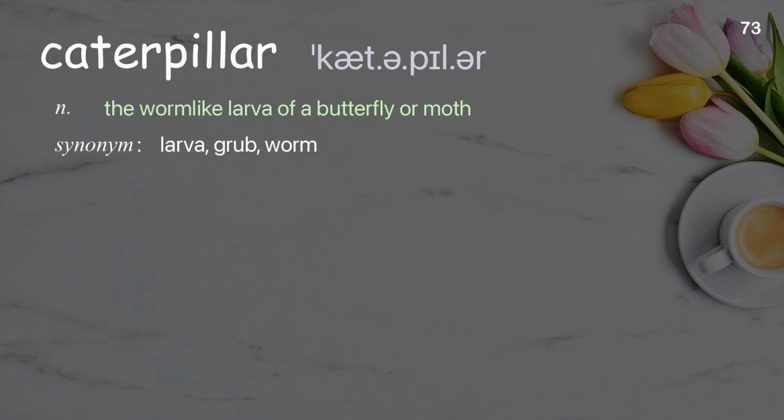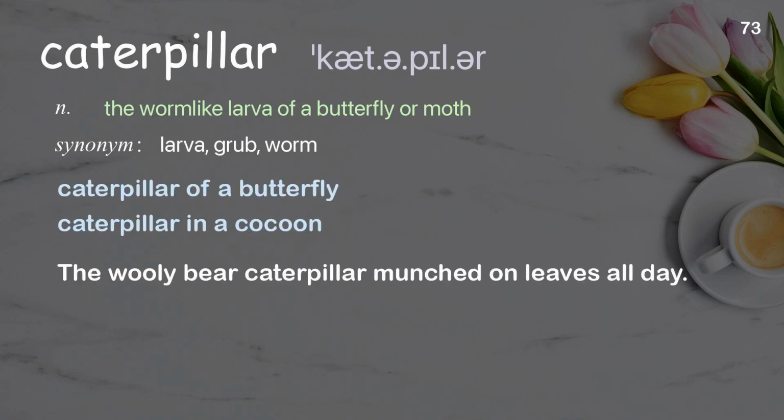Caterpillar. The worm-like larva of a butterfly or moth. Examples: Caterpillar of a butterfly, caterpillar in a cocoon. The woolly bear caterpillar munched on leaves all day.